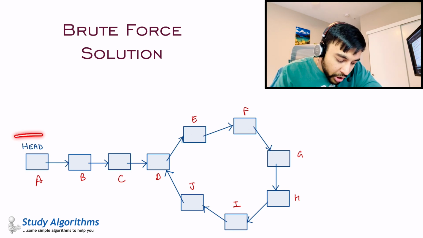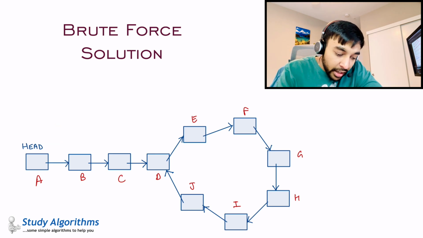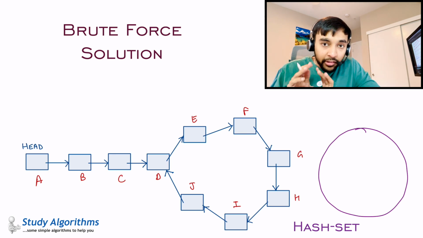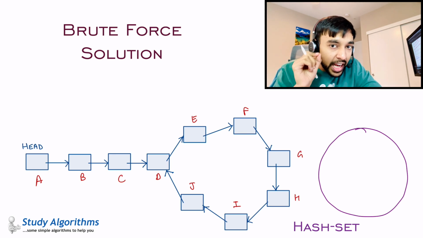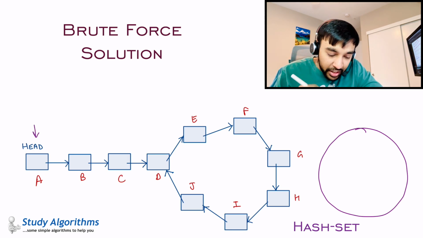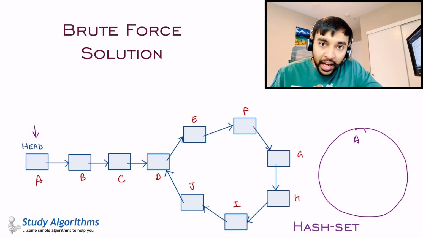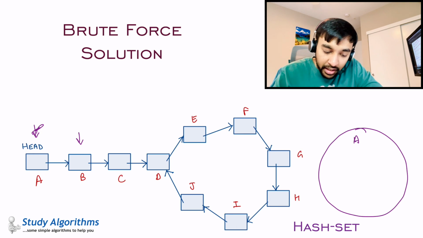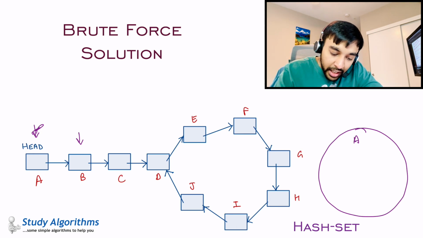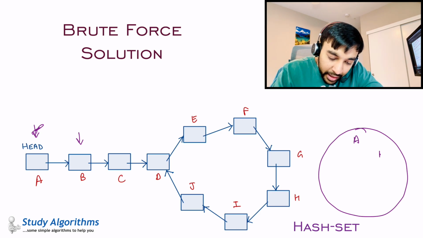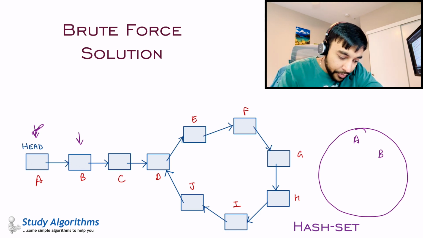You can start to traverse this linked list. And what you can do is create a hash set that will store all of the unique addresses. So let's say I start traversing this list. I am at my first node and this is the address A. So I add this node to my hash set. Next, I move to my next node and this is B. I check in my hash set if this node exists. It's not, right? So I will add this address also to my hash set.